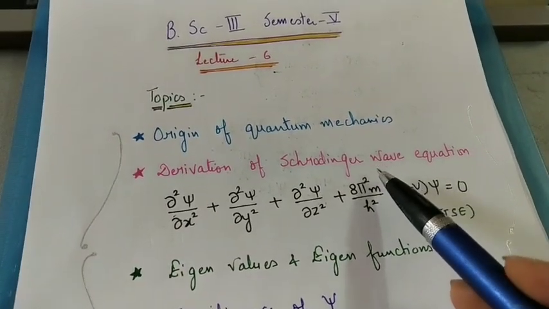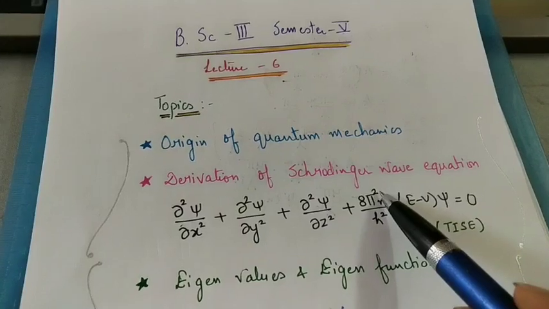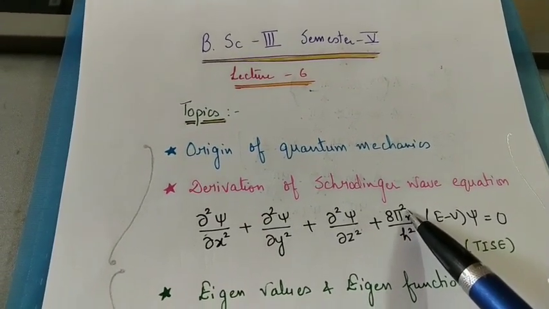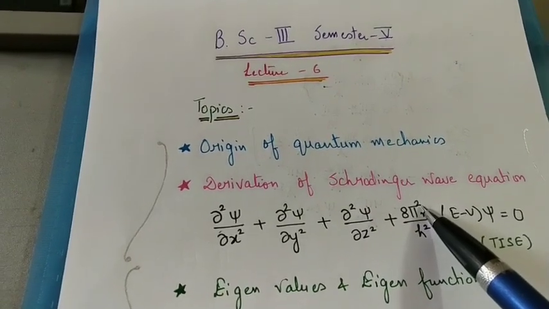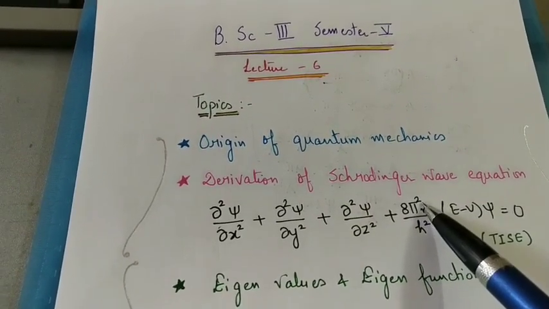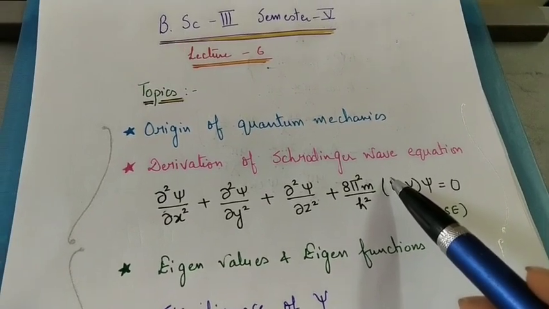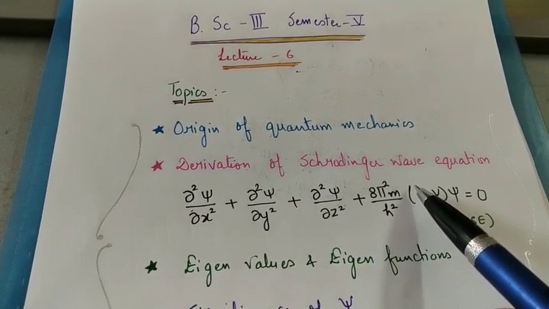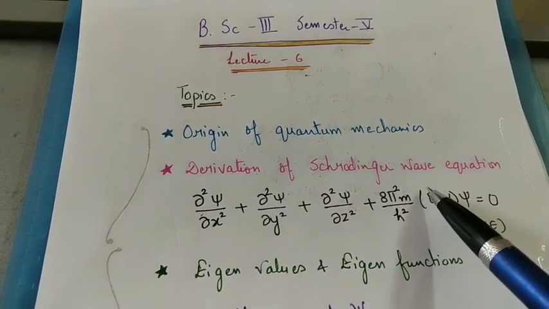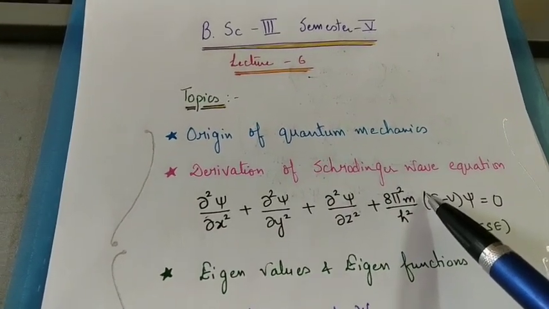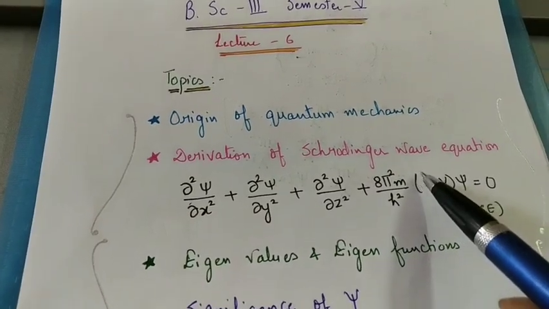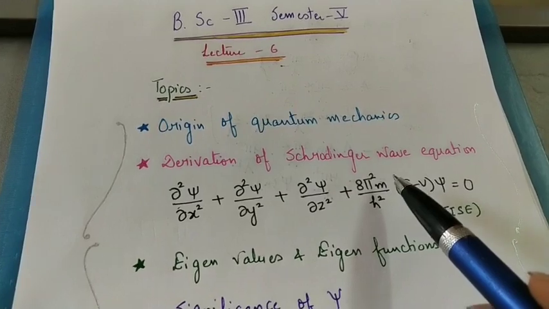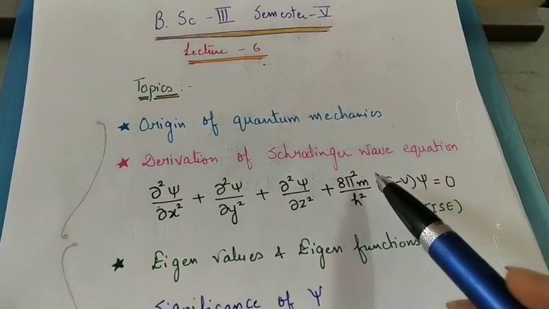In quantum mechanics, Schrödinger and Heisenberg independently formulated a quantum theory. Heisenberg used the method of matrices, whereas Schrödinger used the method of partial differentiation. But both the Schrödinger and the Heisenberg formulations give the same mathematical equation. Here we will discuss the Schrödinger wave equation, which is based on the partial differential equation.